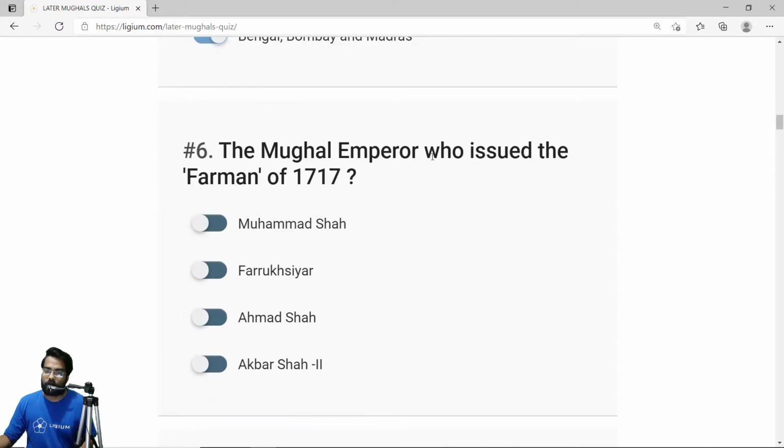Okay, the Mughal emperor who issued the Farman of 1717. This Mughal emperor was Farooq Siyar. It was actually the dumbest thing done by Farooq Siyar. Because of this dumb thing, the Britishers eventually became the masters of India because he allowed duty-free trade. So the correct answer is option B, Farooq Siyar.